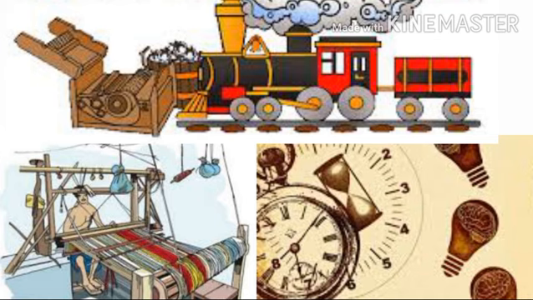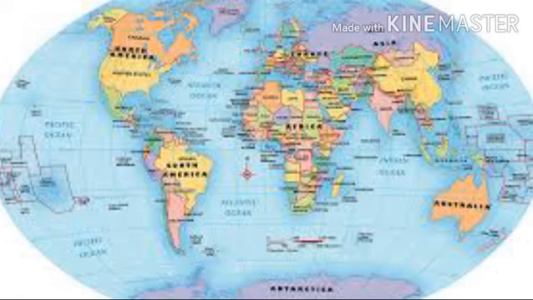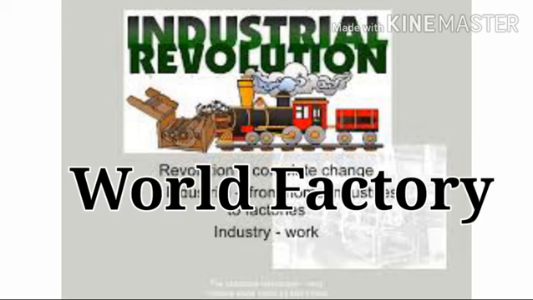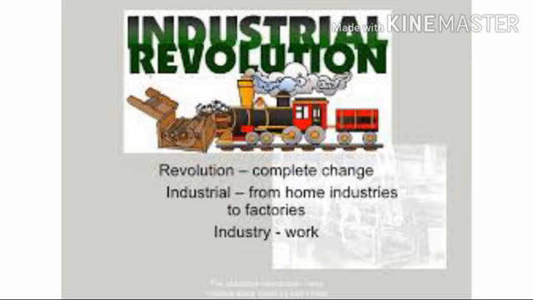Industrial revolution began in England and then spread to other parts of the West. During this period, England enjoyed industrial prosperity. Prosperity means popularity, or they became very famous in industries and came to be described as the world factory. So during this period, they enjoyed industrial popularity, and that is why they came to be described as a world factory. So this is all about the industrial revolution.